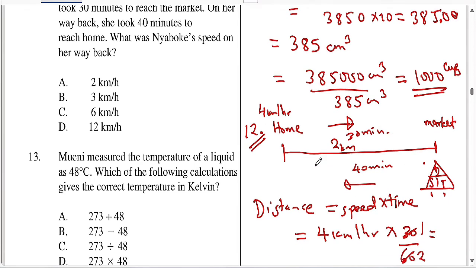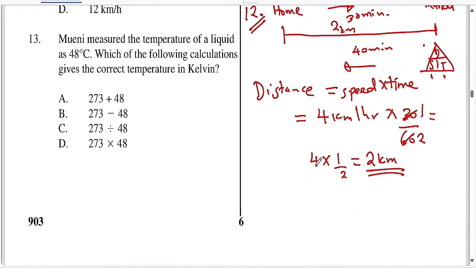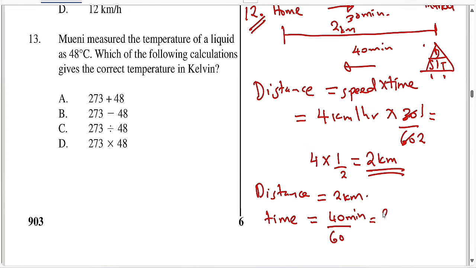So the only thing we need to find is the speed when she was returning. The distance she took when returning was 2 kilometers. The time she took when returning was 40 minutes, not 30 minutes; 30 minutes was for going to the market. So 40 minutes divided by 60, converted to hours, gives 2/3 hours.